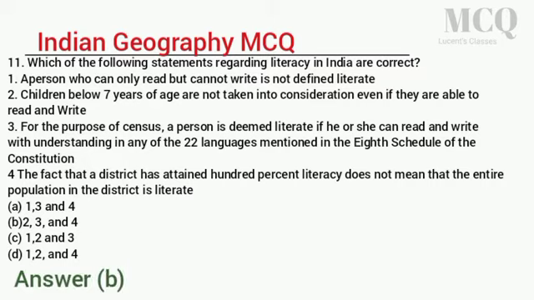12. Among the Union Territories, which has the highest literacy rate? A. Lakshadweep. B. Pondicherry. C. Delhi. D. Daman and Diu. Answer A. 13. The percentage of literates in India is A. Almost equal among males and females. B. Lower among males than females. C. Higher among males than females. D. Lower in urban areas than in rural areas.